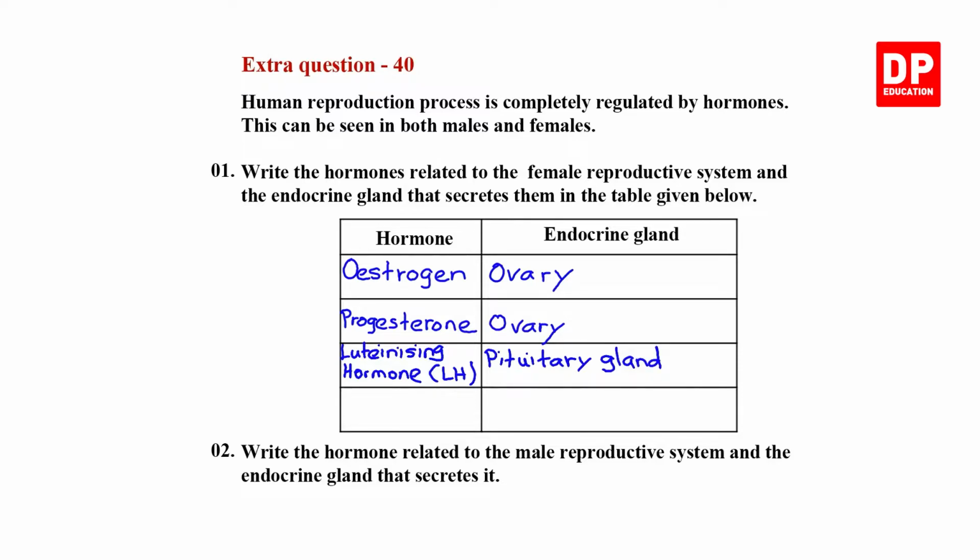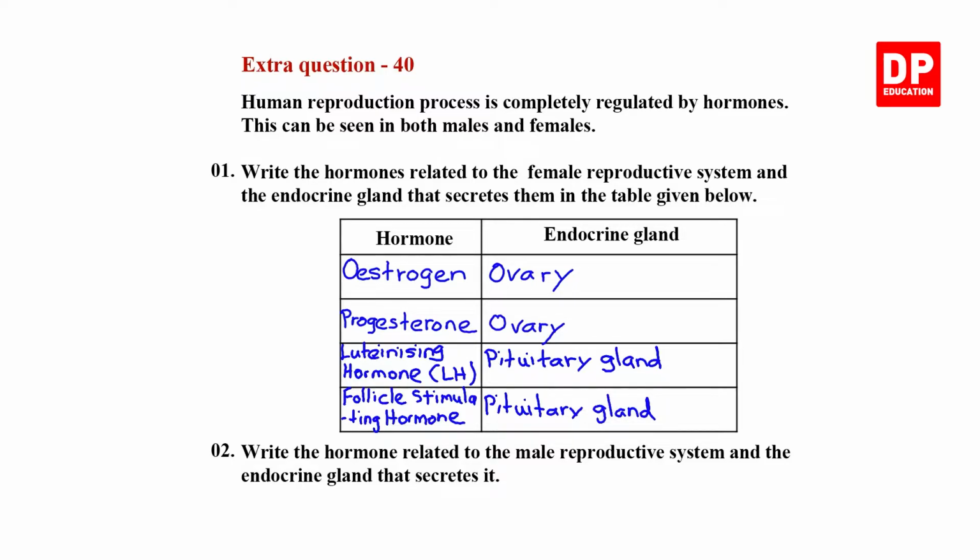And also we have follicle stimulating hormone. Normally this is abbreviated as FSH, that you all know. That is also by pituitary gland.